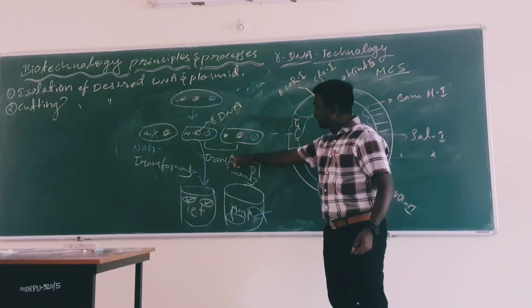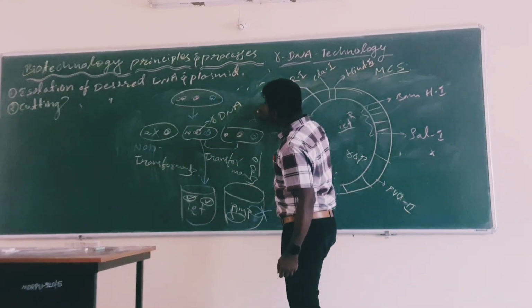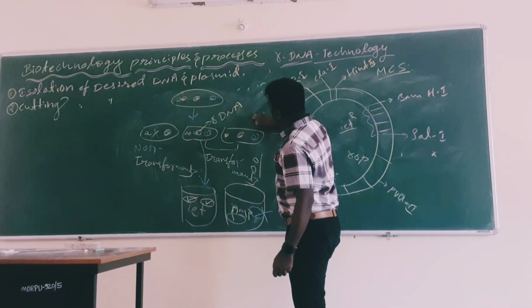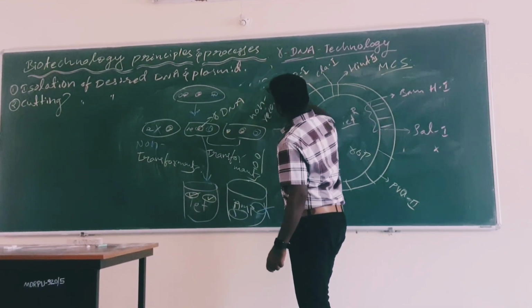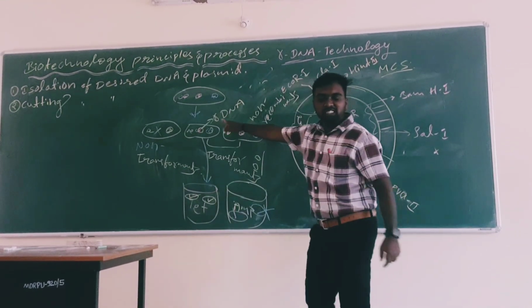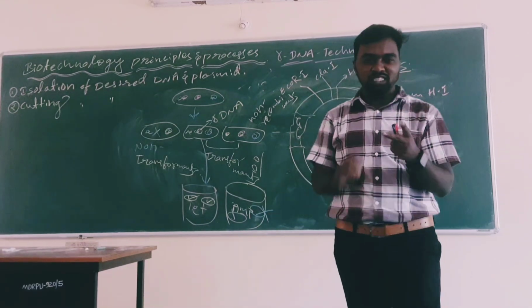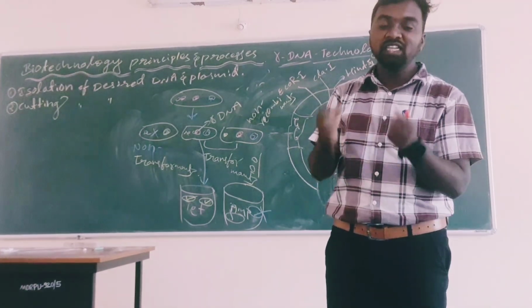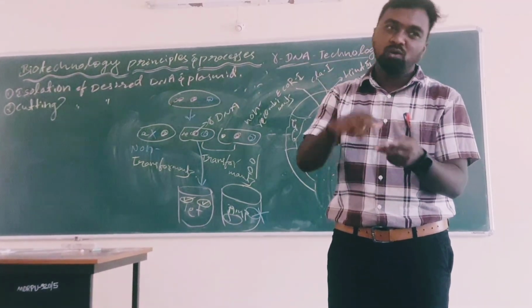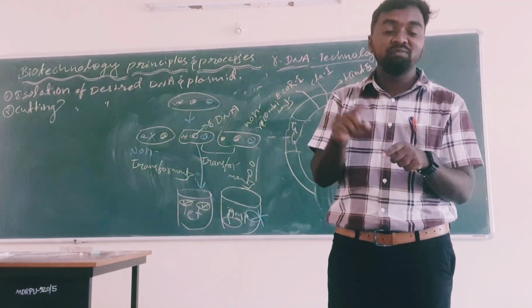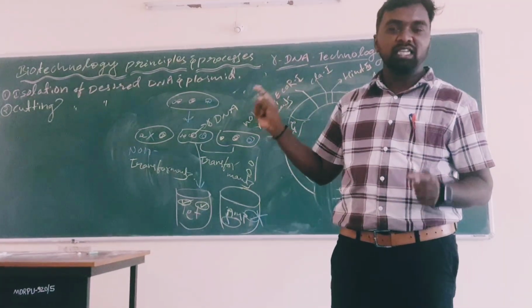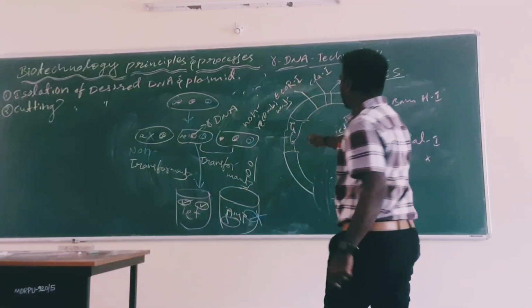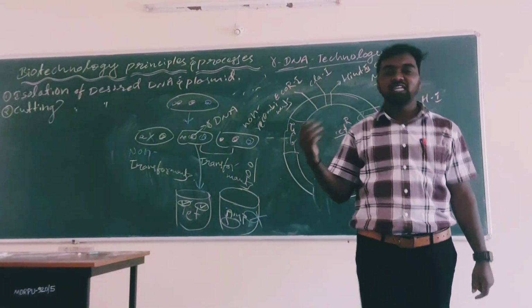So here transformants are of only two types: recombinants and non-recombinants. When we put them into the tetracycline medium, both are active. But when we put them into the ampicillin medium, one will be suppressed. Which is suppressed? That is only the recombinant DNA. Likewise, we are finding it with the help of this gene, so that's why it is known as a selectable marker.